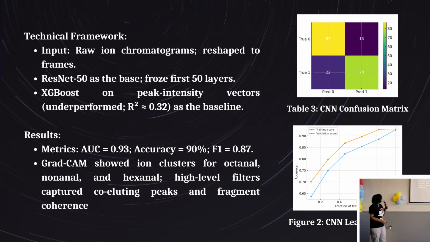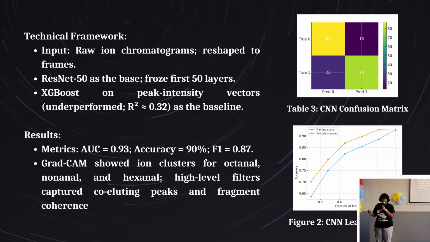Now with the complete spectra, the raw ion chromatographs are converted to images, and these images are fed into a ResNet model. The model provided a pretty decent accuracy as well. This was on the training set. I also used something called Grad-CAM to look at exactly what the CNN is detecting. I will come back to that later on. I also tried this with linear regression and XGBoost, and it did not work well. I'll come to that later on.